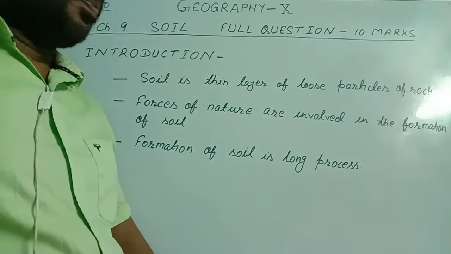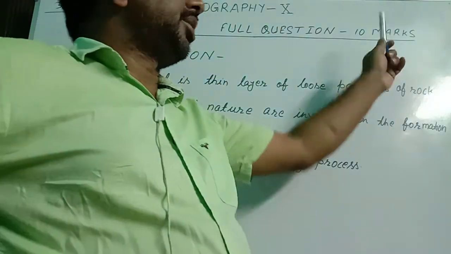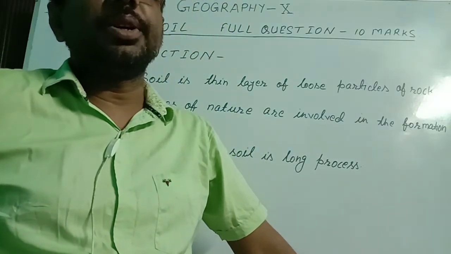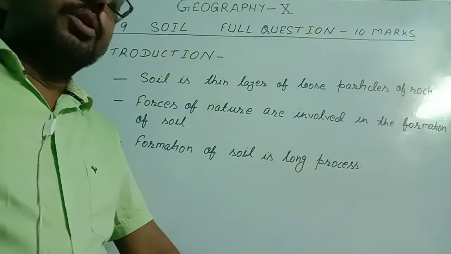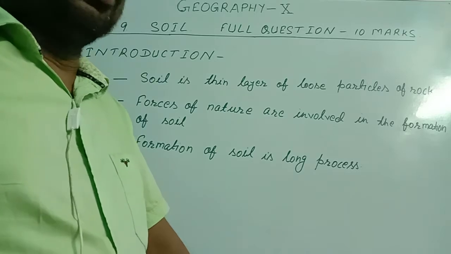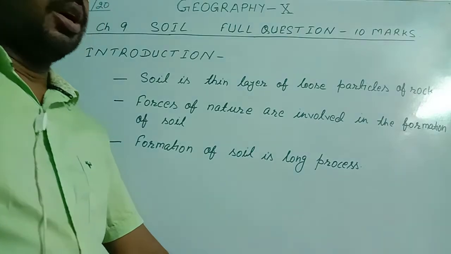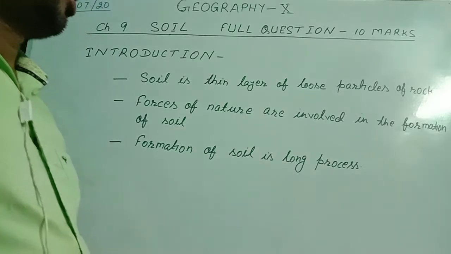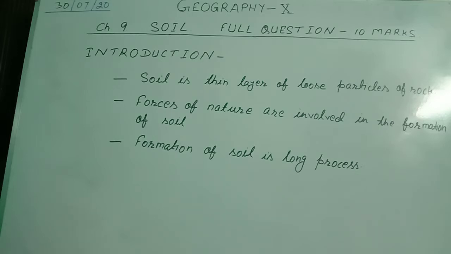From this chapter, a full question will be asked in the board examination that will contain 10 marks. The last chapter that was taught, monsoon, from there also you will get a full question of 10 marks. So this is our strategy to prepare all the chapters from where you will get the full question. You have a few chapters, among those these two chapters, monsoon and soil. From here you will get one full question from each. So before starting the chapter soil, let us see the introduction.